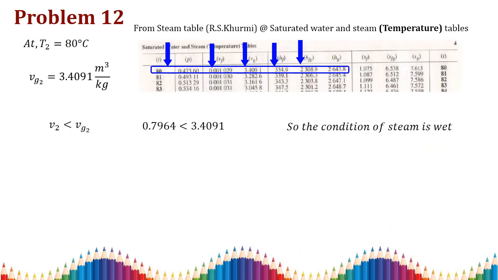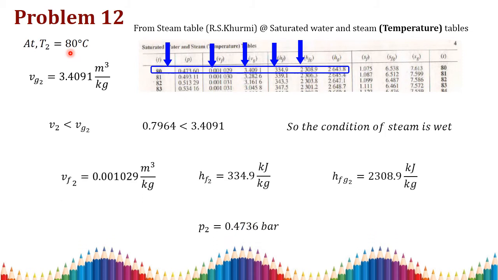Then the second state: the first state is over, and your second state is 80 degrees Celsius, when the steam is cooled to 80 degrees Celsius. At this 80 degrees Celsius, you have to check your specific volume and find out the condition of the steam, because since it is a constant volume process, we know that V1 is equal to V2, right? So at 80 degrees Celsius, take your Vg. Vg is 3.4091 meter cube per kilogram. So compare these two values.